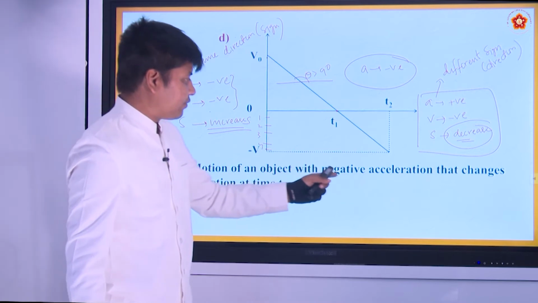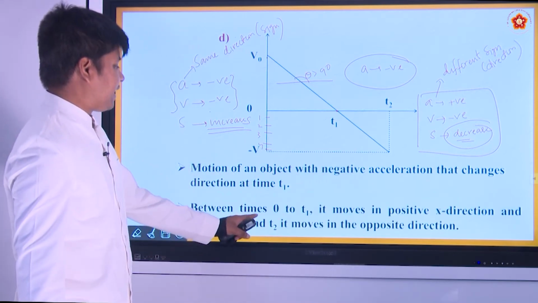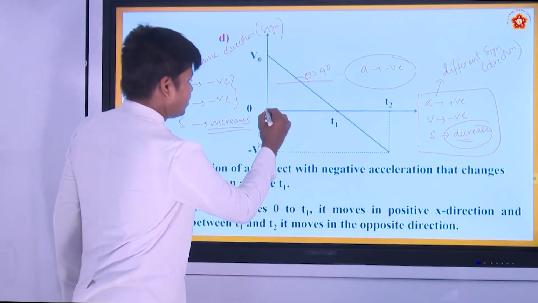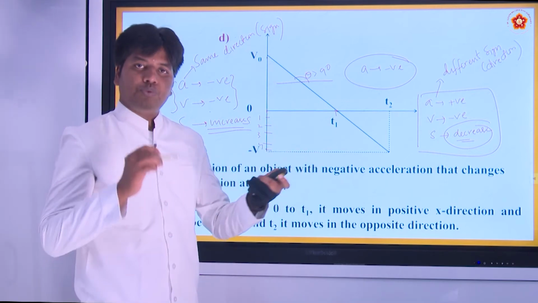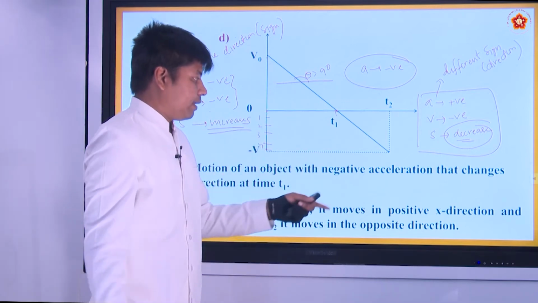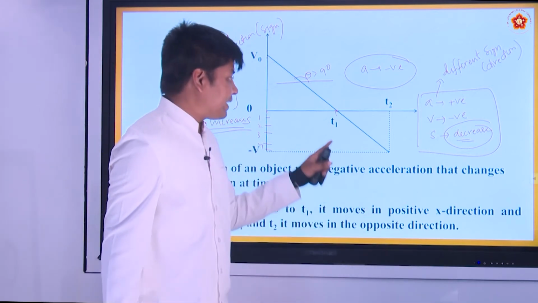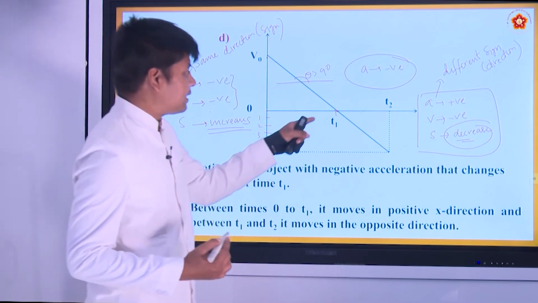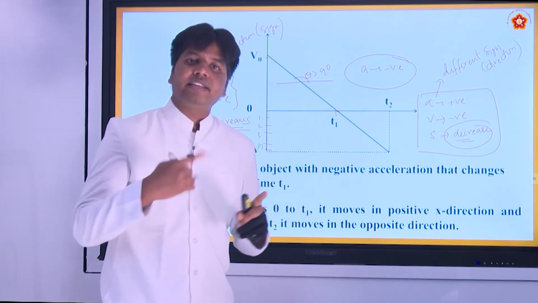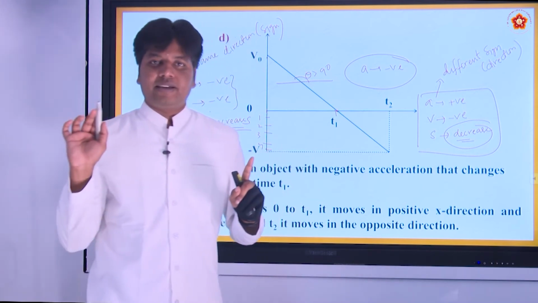Motion of the object with negative acceleration that changes direction at t1. That means between times 0 to t1, it is moving in the positive x direction, and between t1 and t2, it moves in the opposite direction. And at t1, it has a velocity of 0. That we call the stationary point or turning point, because it came to a halt and turned back. All right.